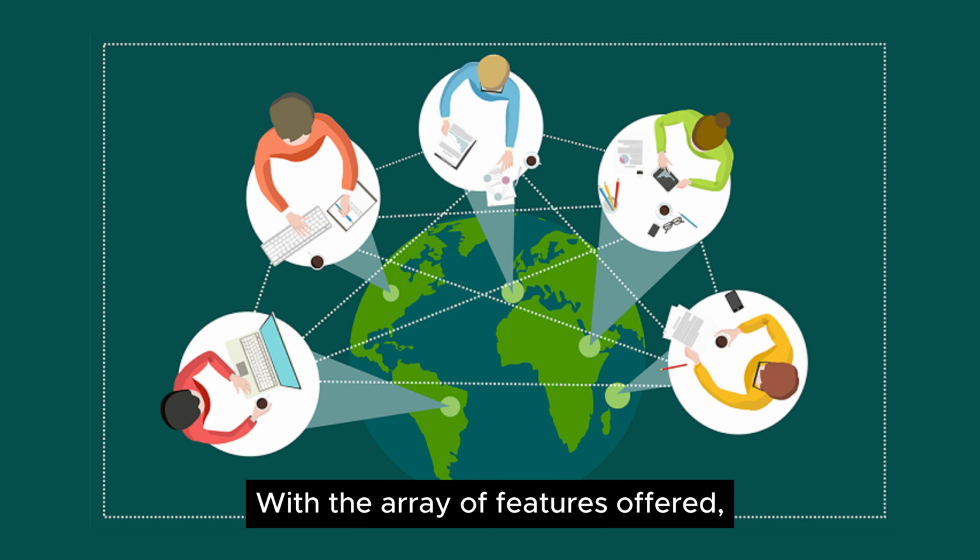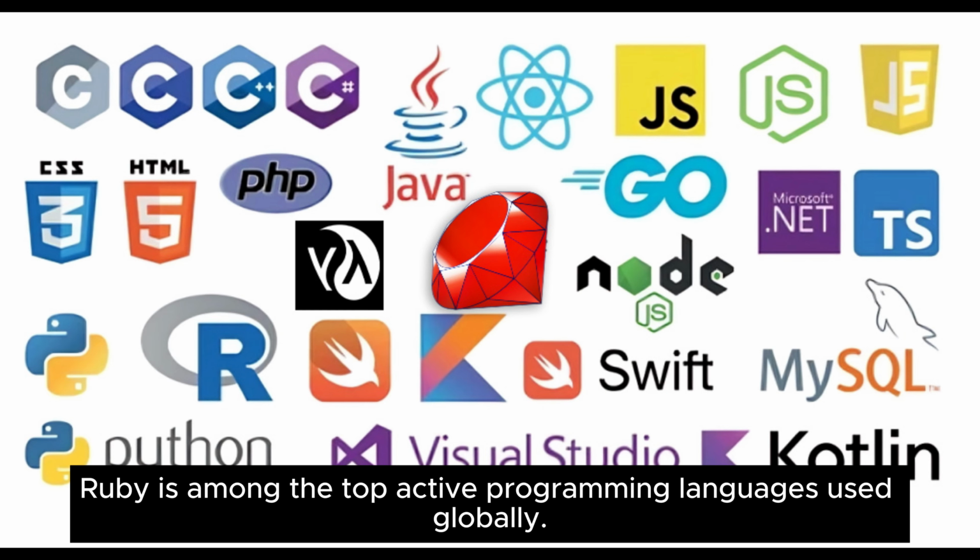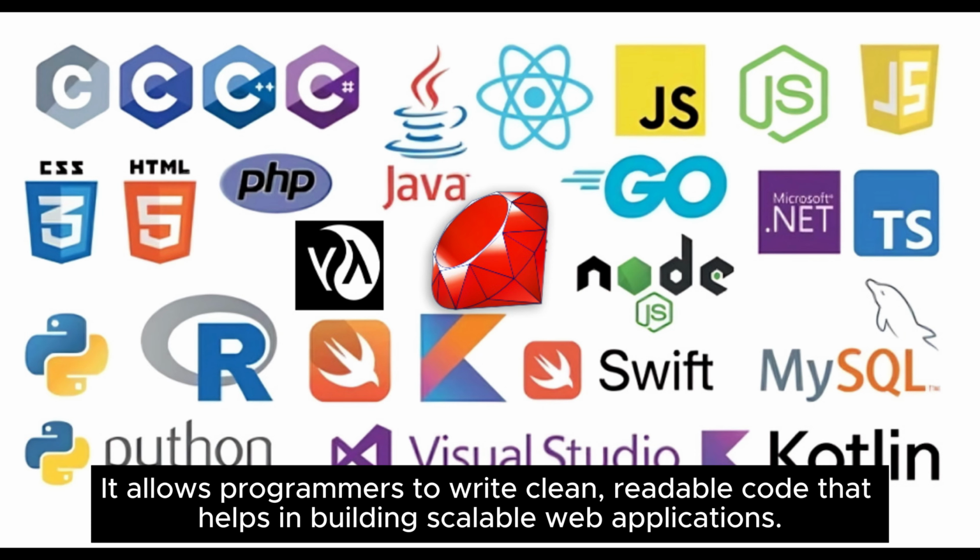The final word. With the array of features offered, it is no surprise that Ruby is a language with a growing community of developers. Ruby is among the top active programming languages used globally. It allows programmers to write clean, readable code that helps in building scalable web applications.